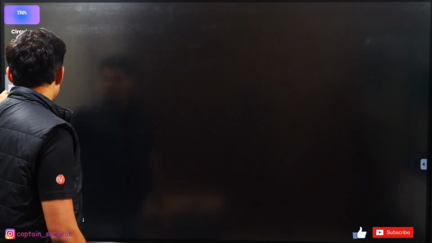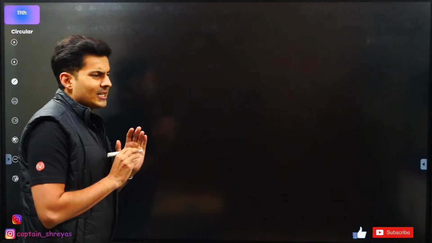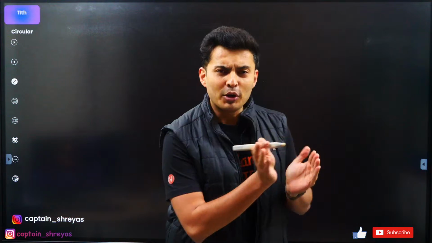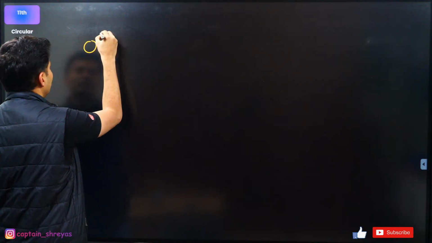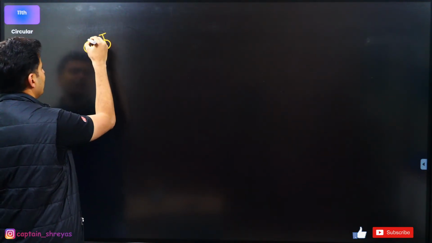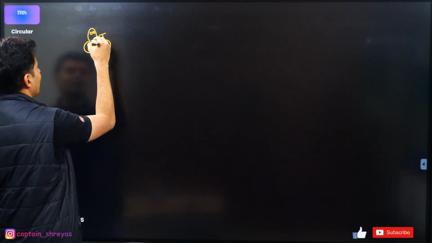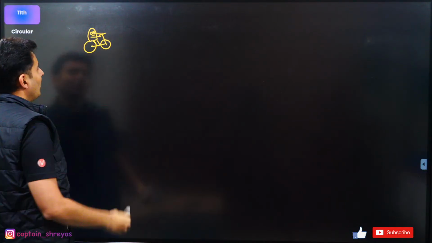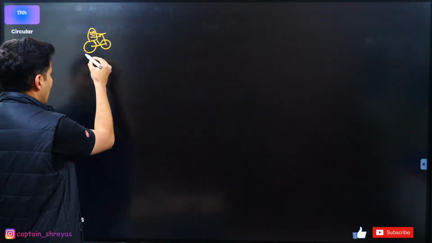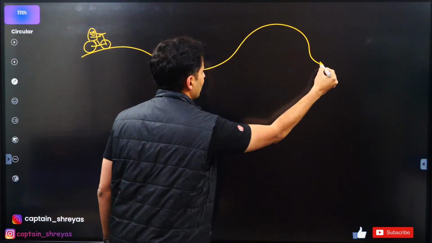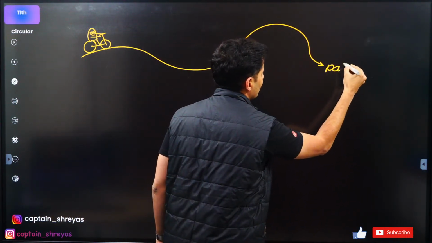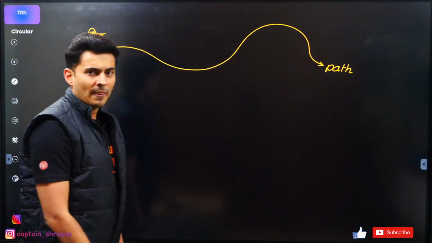First off, if I tell you that there is a person who is going in a random path, just think of Pandu. So this is Pandu on his cycle. Let's just show Pandu over here maybe. Okay, great. So look at the amazing Pandu who is riding his cycle, and Pandu is going along a path like this. Okay, this is the path which is taken by Pandu.